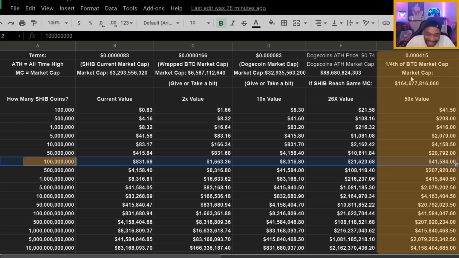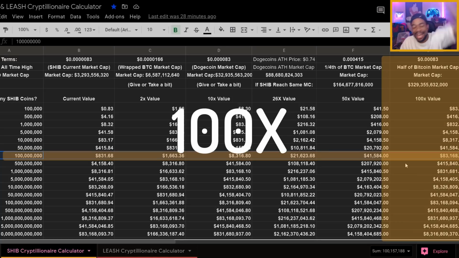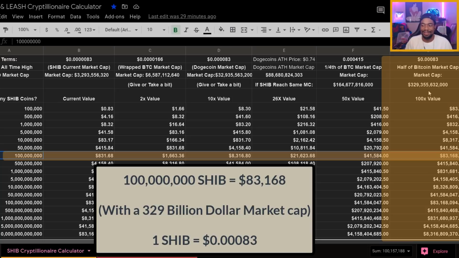Now, let's say you still have 100 million SHIB coins, and you're trying to get that 100x. We would have to get a market cap of around $329 billion. If that happened, your $831 would turn into $83,000.